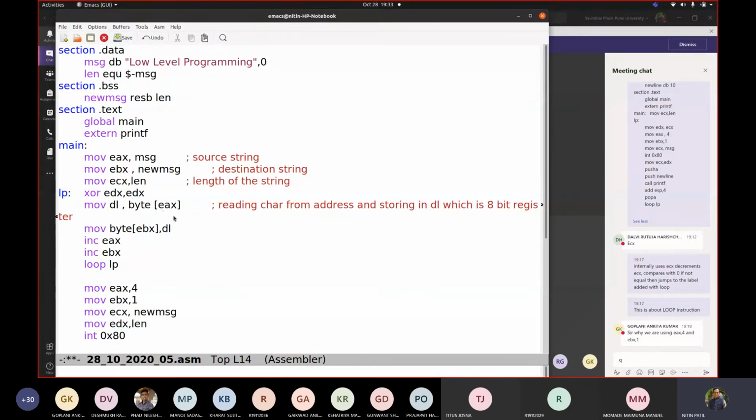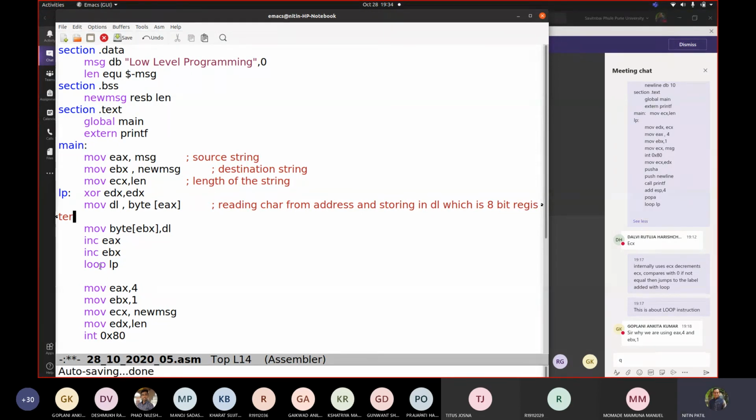So DL is storing the character, then with the address represented by EBX, here we are copying the contents. We increment both the addresses, and the decrement happens with loop. You can write the same thing using a jump instruction as well, but you have to decrement ECX, compare ECX, and then jump to the label. So instead of it, I used the loop instruction.